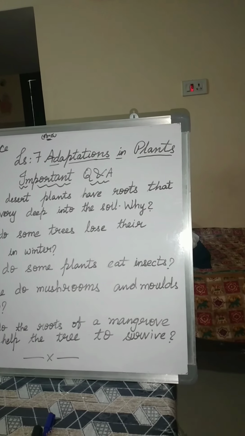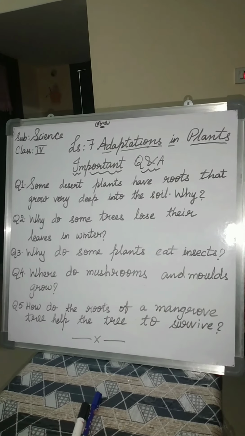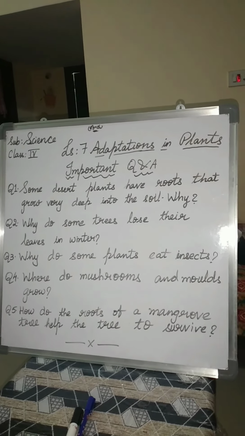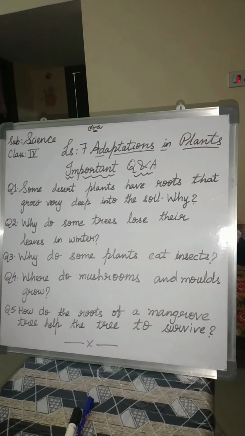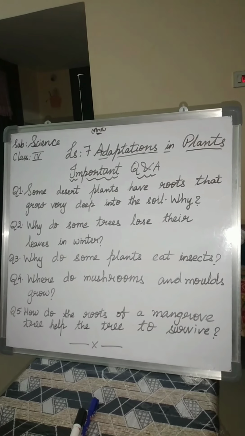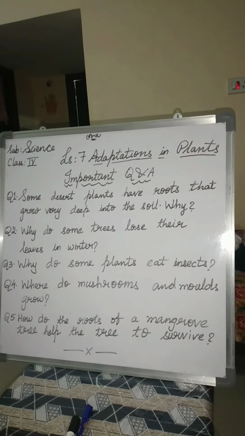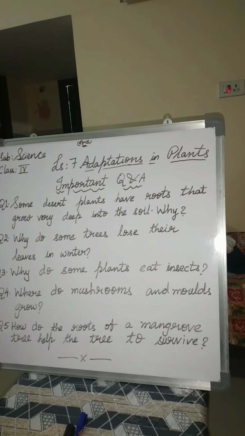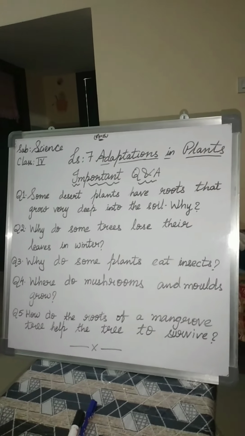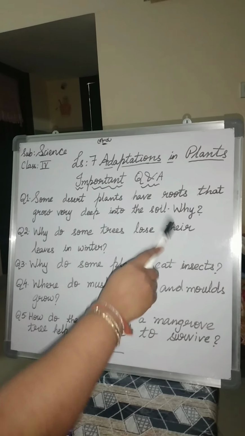Okay, so the roots of the desert plants are adapted to take in whatever water is available, and plants like cactus have roots that spread out just under the surface of the soil. The mesquite bush, that is one plant, has roots that can grow down more than 20 meters in search of water. That is the reason these desert plants have roots that grow very deep into the soil.